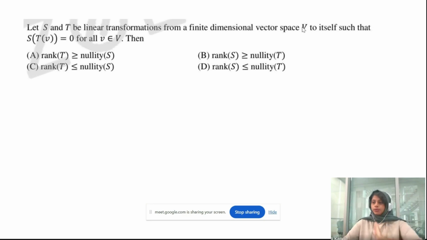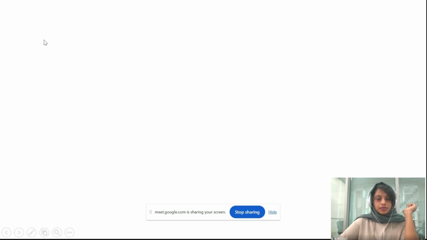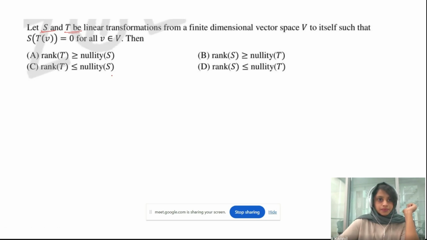So the next problem: let S and T be linear transformations. Two transformations. Okay, before we discussed one transformation, now there are two transformations. From a finite dimensional vector space V to itself, such that S of T of v is equal to 0 for all v belonging to V. Okay, so we have S of T of v is equal to 0.